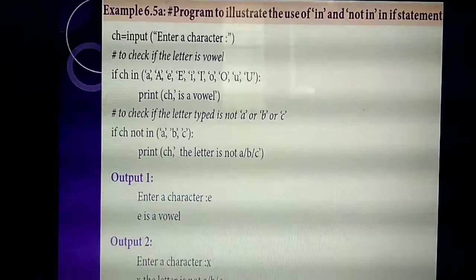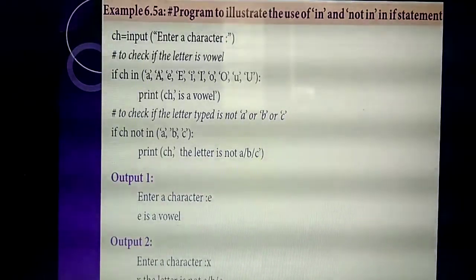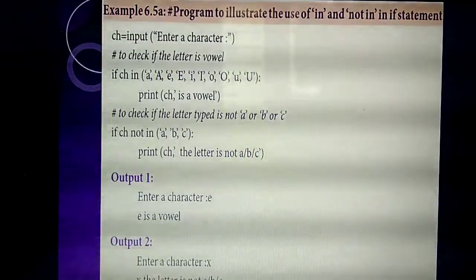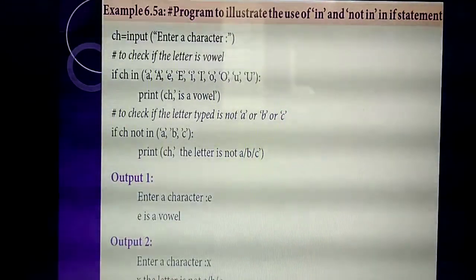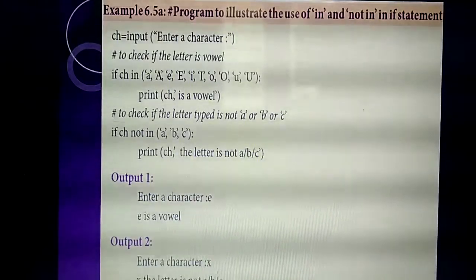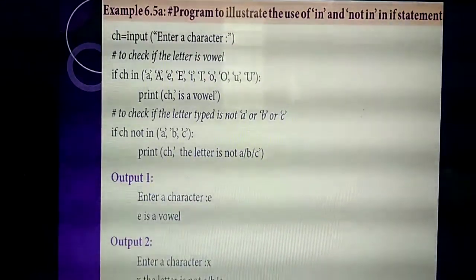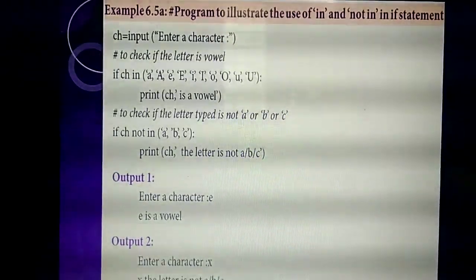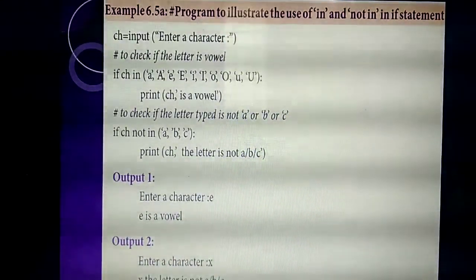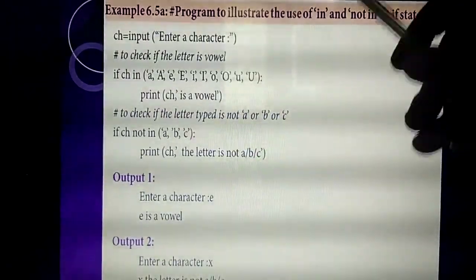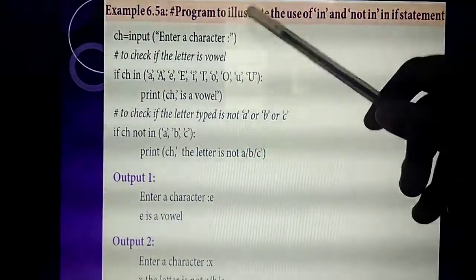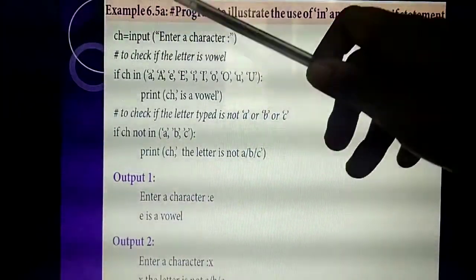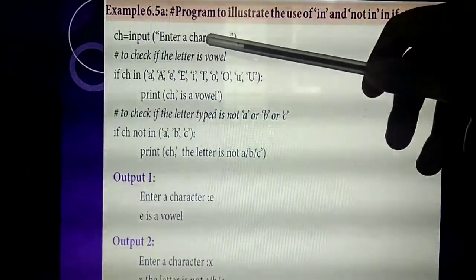So what's the aim of this program? You are going to check whether the character you enter is a vowel or not. For that, first you are going to enter a particular character. For that input, which function do you need to give? The input function. Inside the input function I am giving "enter a character".